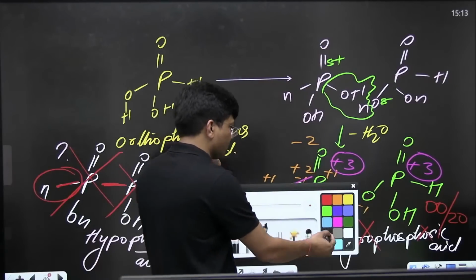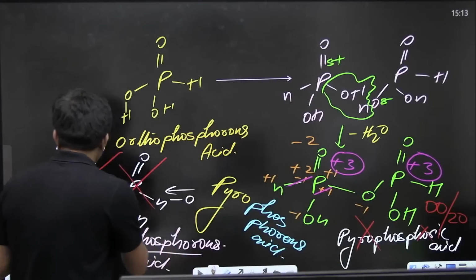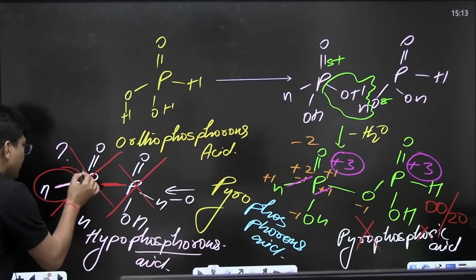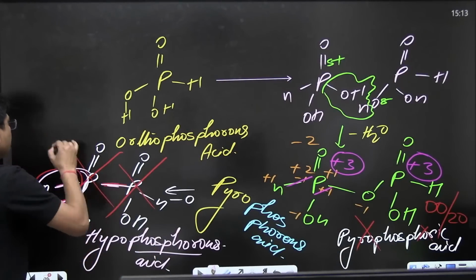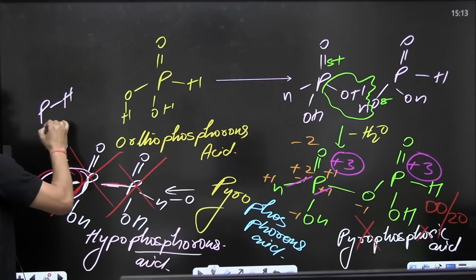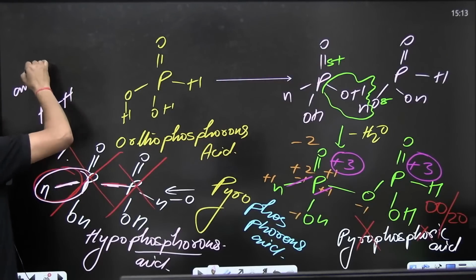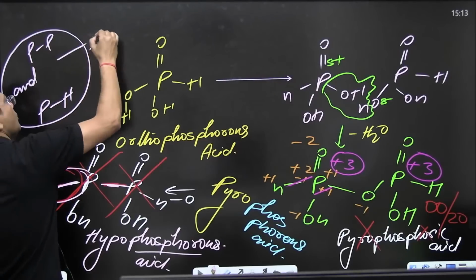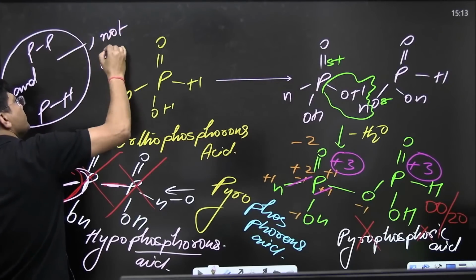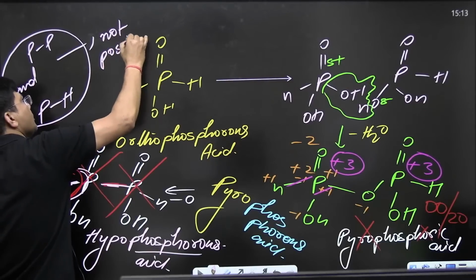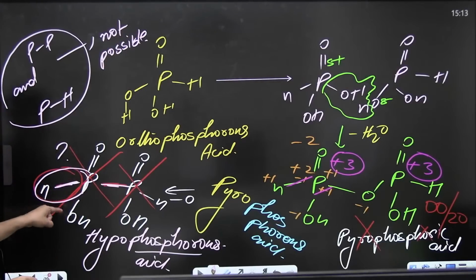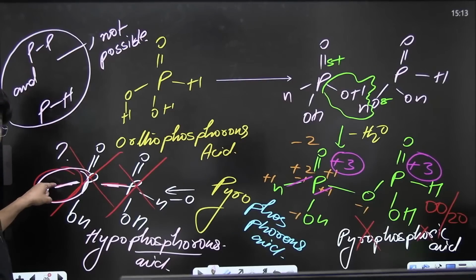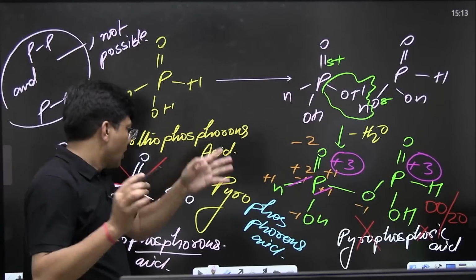These two things are not possible together. PH and PP, altogether not possible. Have you got it? This compound does not exist. This compound doesn't exist. Everyone got it now?